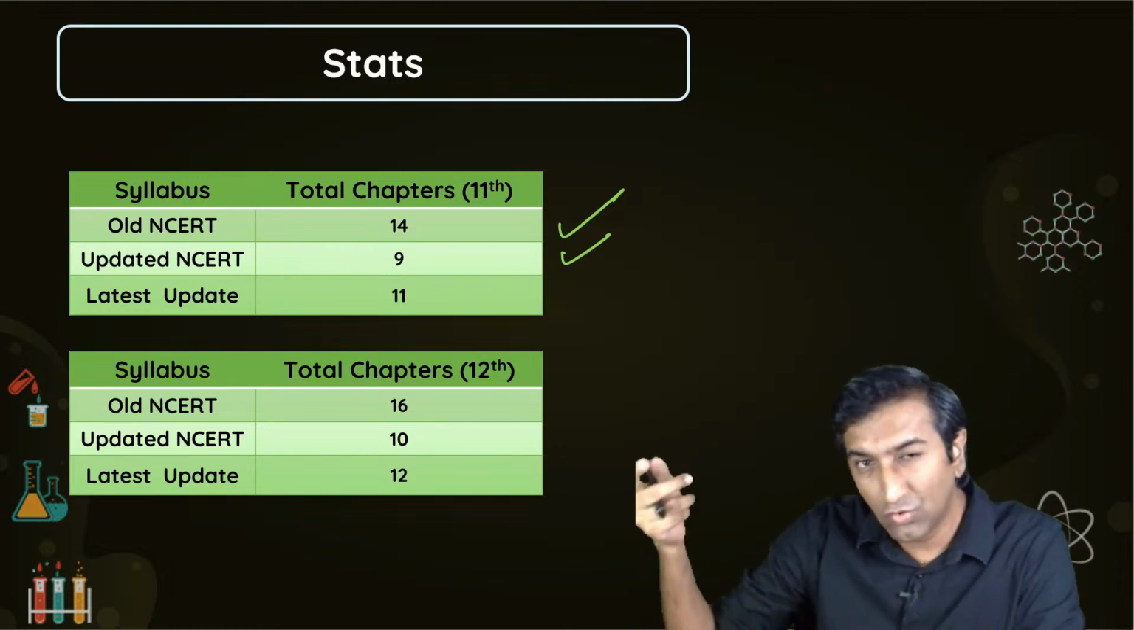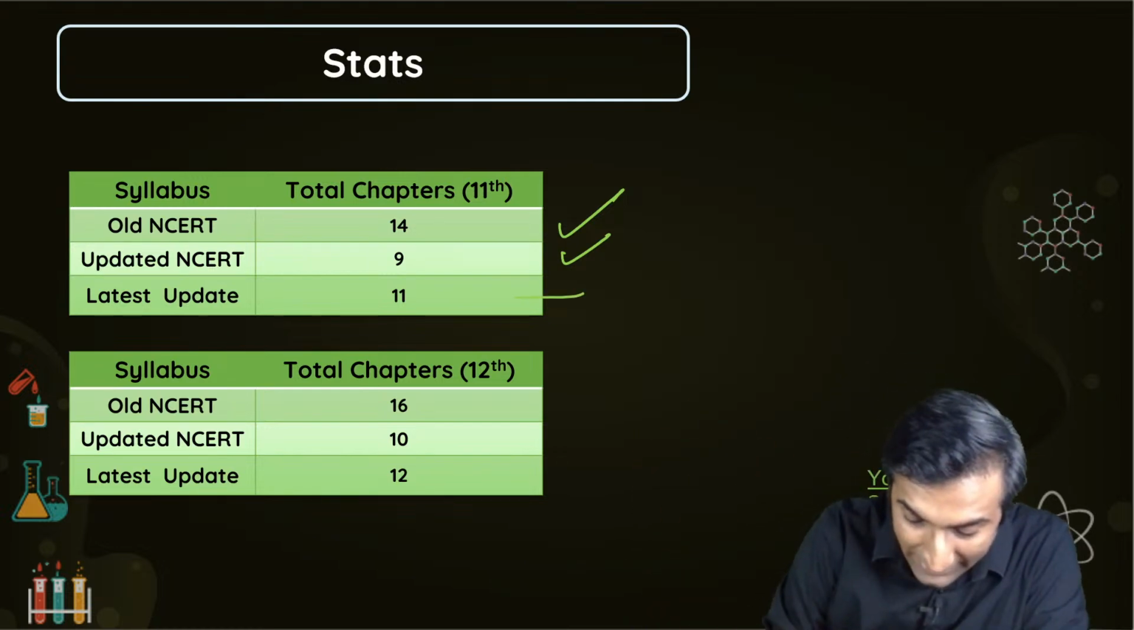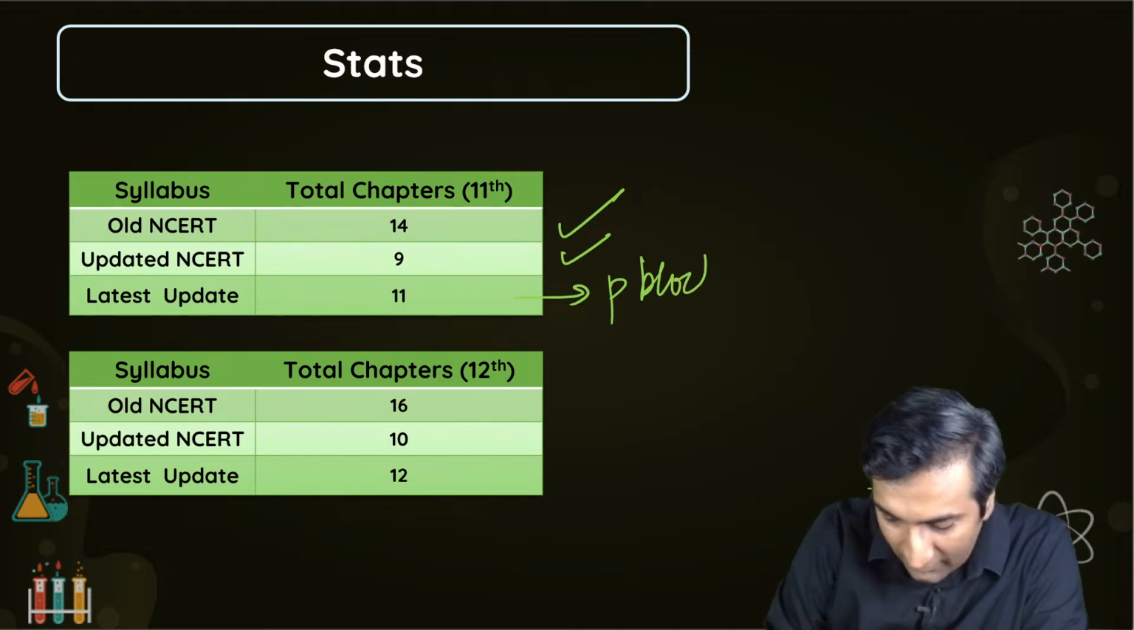What's changed? What's changed? Okay, look at this. In 11th, in the old chapter इतने थे और इतने हो गए. मतलब from 14 it became 9 chapters. All right, but two of those have kind of come back. Which two have kind of come back? This is P block. Okay, that's the first one.